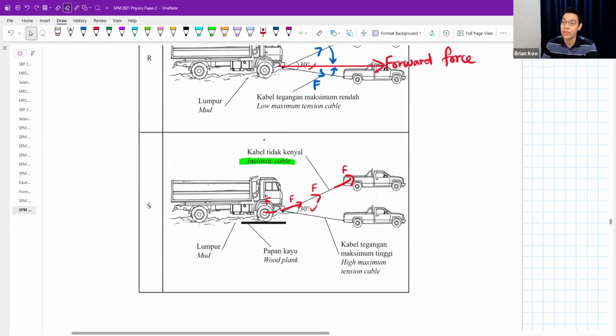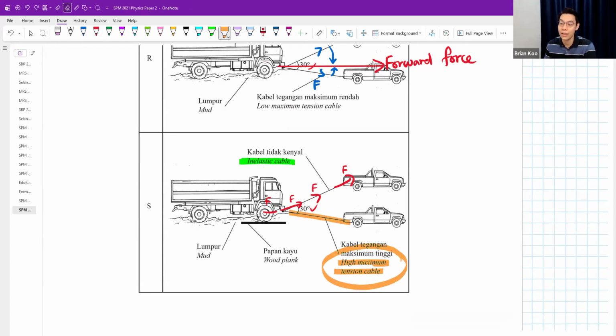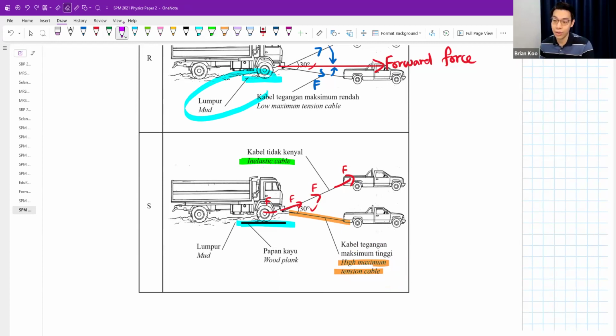Yeah, and then of course you want a high maximum tension. Meaning it can tahan more force, can tahan more tension. And then also you want to put a wooden plank at the bottom here because the mud is very soft. Down here you put a wooden plank so that the wooden plank can reduce the pressure. It will not press so much onto the soft mud. Okay, this is about pressure.